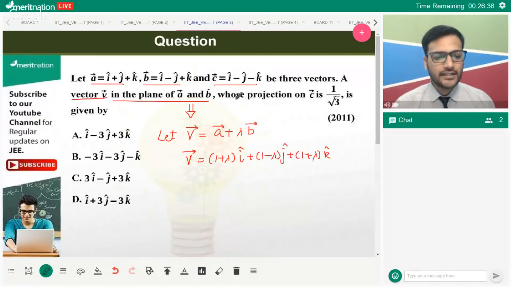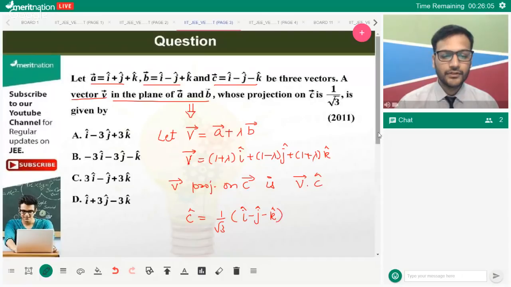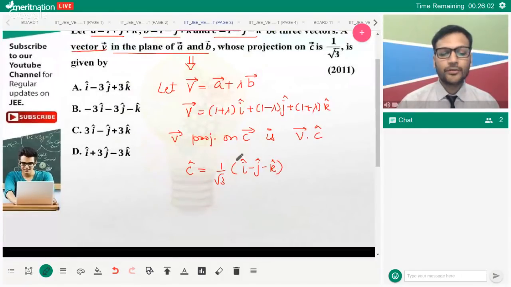Now the question further says a vector V, which lies in the plane of A and B, whose projection on C is given. So V's projection on C is V dot C cap. We can figure out C cap very easily. What is C cap? A vector divided by its magnitude. Simple. Thereafter, we just need to take the dot product between the two.